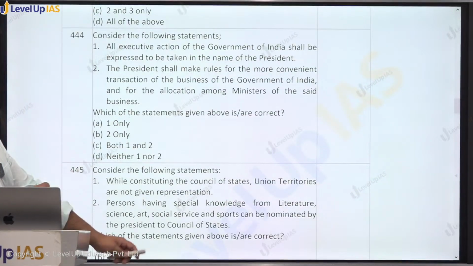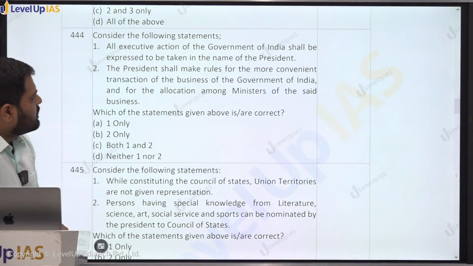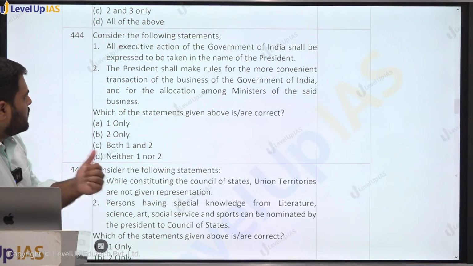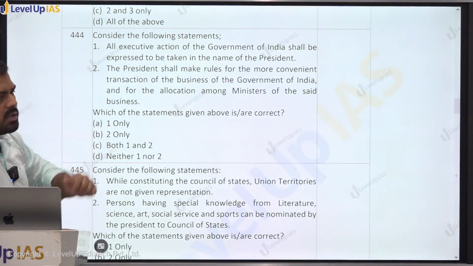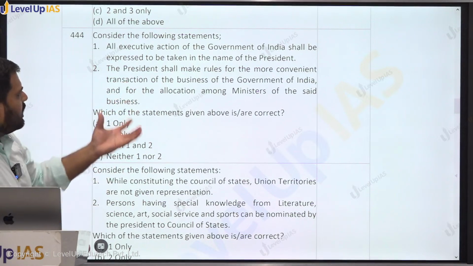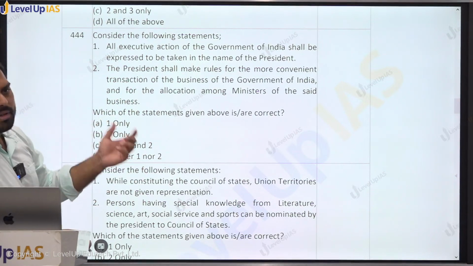444. Consider the following statement. All executive actions of the government of India shall be expressed to be taken in the name of the President. The President shall make rules for the more convenient transaction of the business of the government of India and for the allocation among the ministers of the said business. Both the statements are directly taken from the Bare Act. Both these statements are correct.